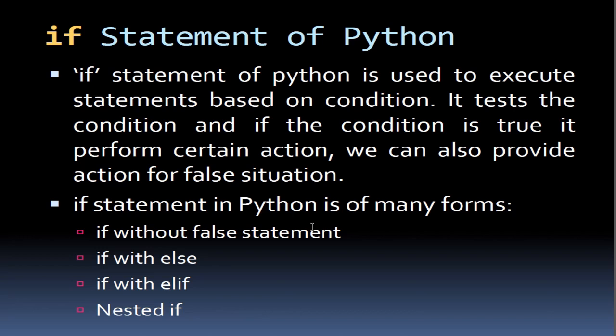Now, in if there are many forms. If without a false statement, like only if, we'll get only the true statement, we won't get the false one. Next, if with else. If with else means if the condition is true, then we'll get some output. Otherwise, that otherwise is considered as what? Else. Else we'll get the false statement or false condition.